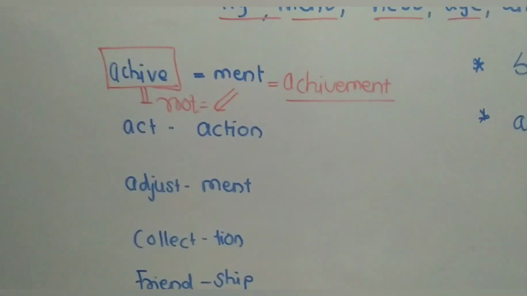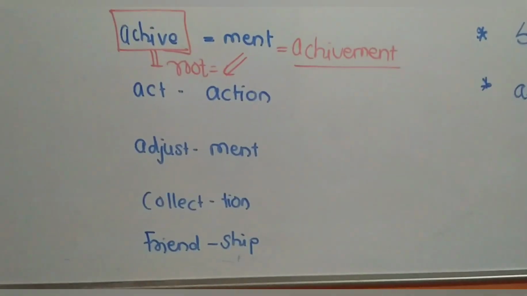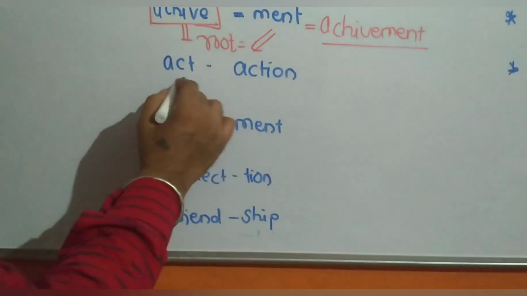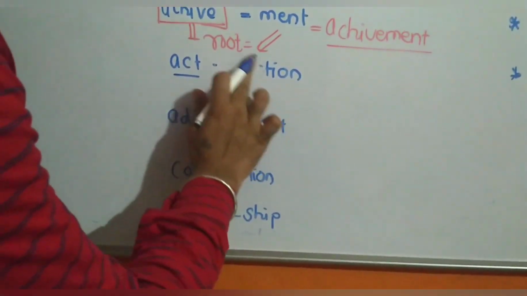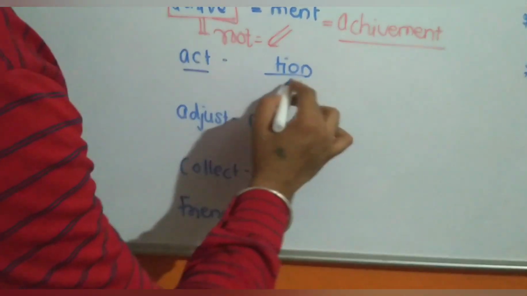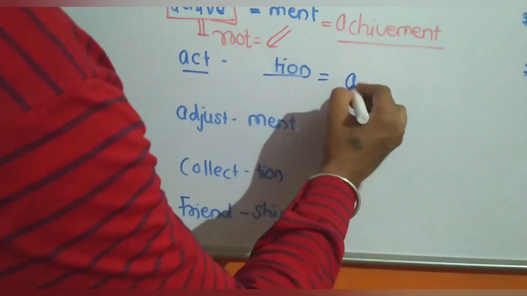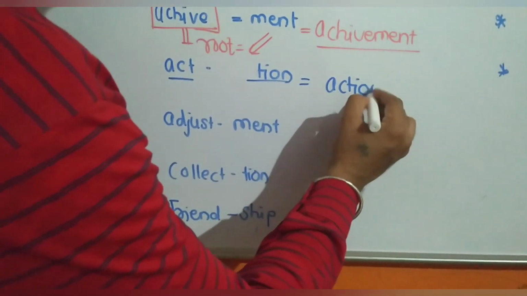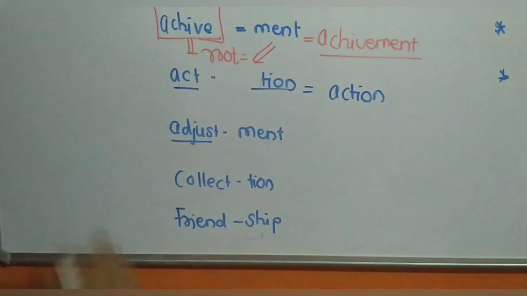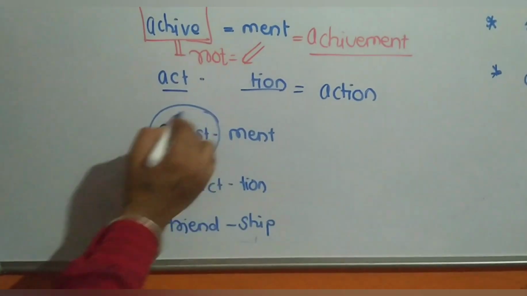Okay, it's one word. Now the second one is act. If we join -tion, it transforms into action. Now adjust is the root.